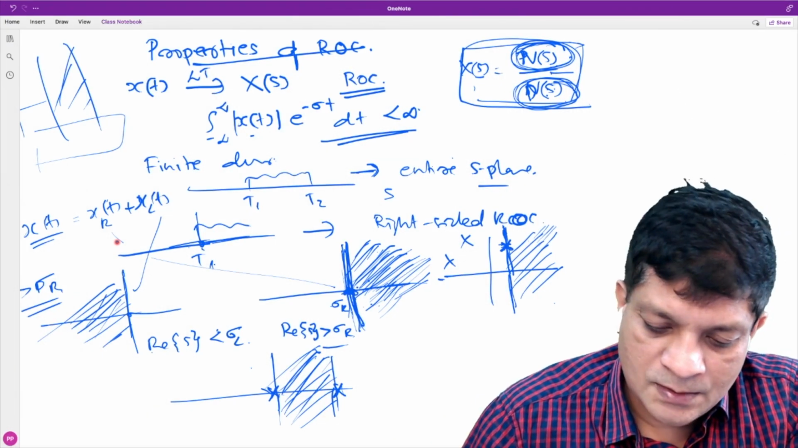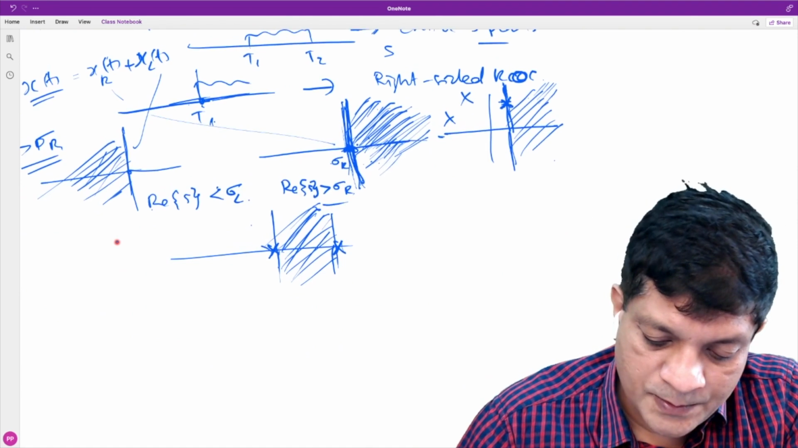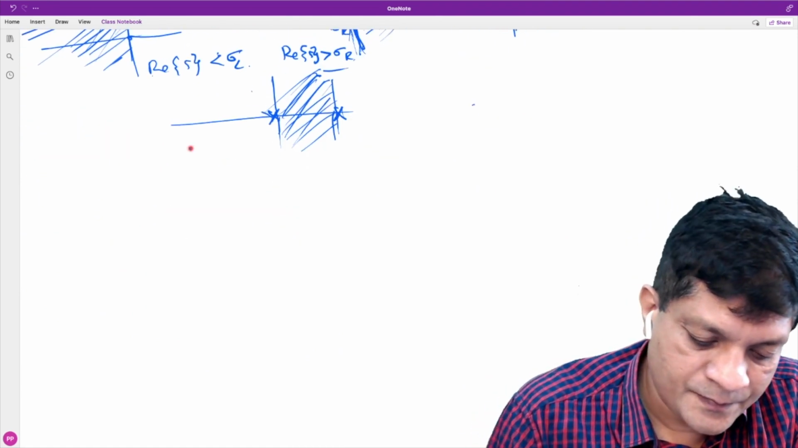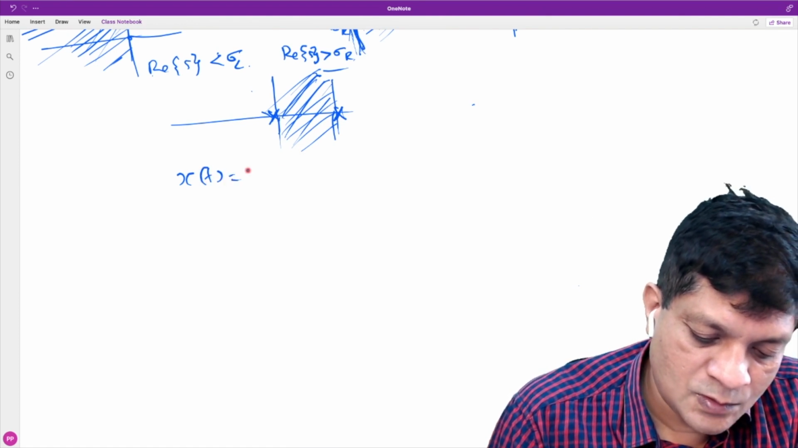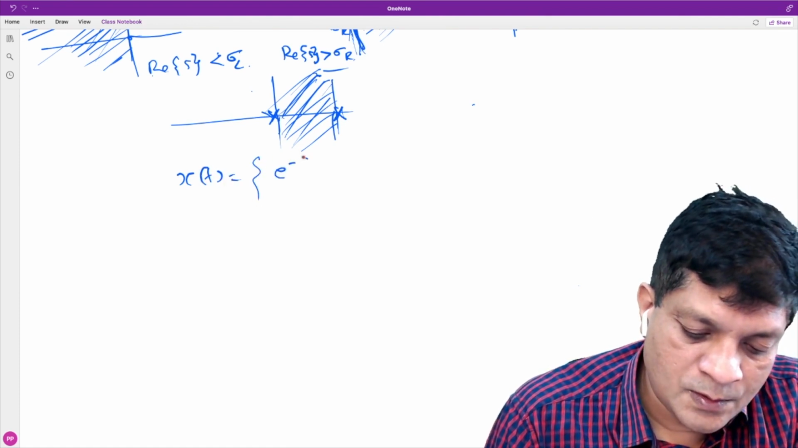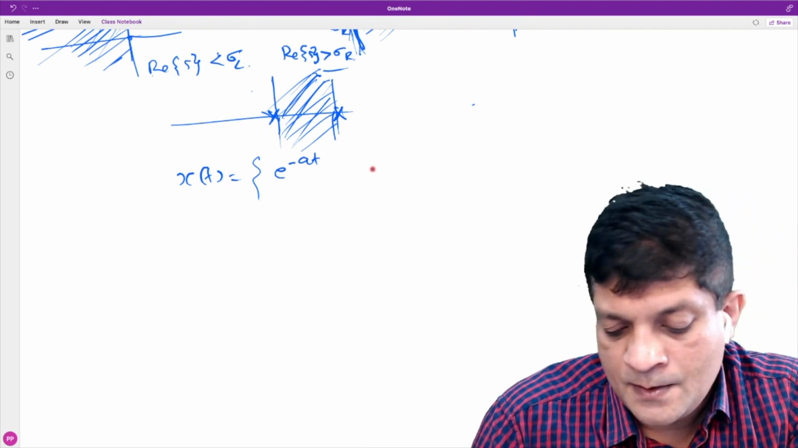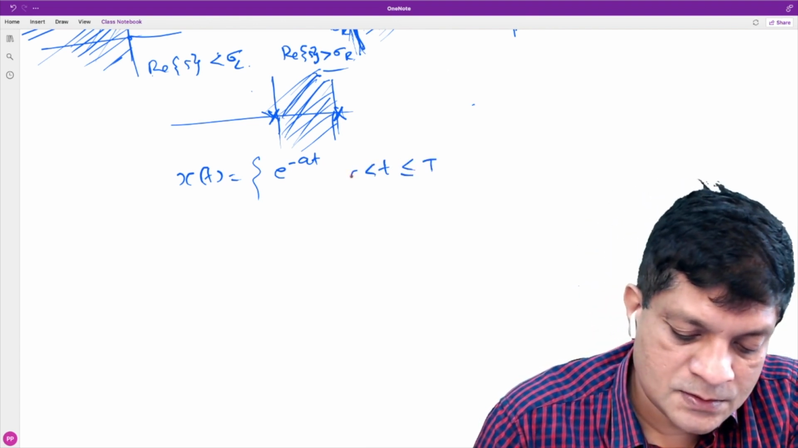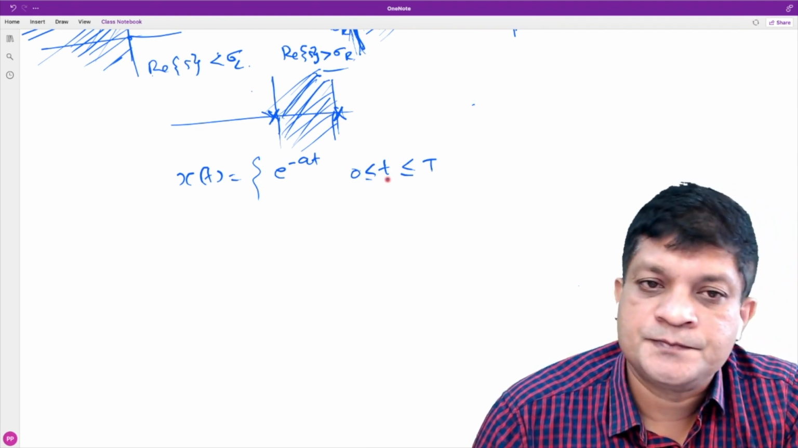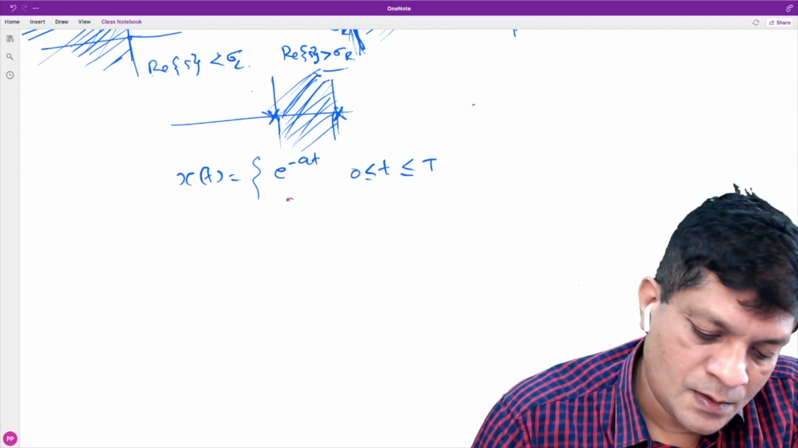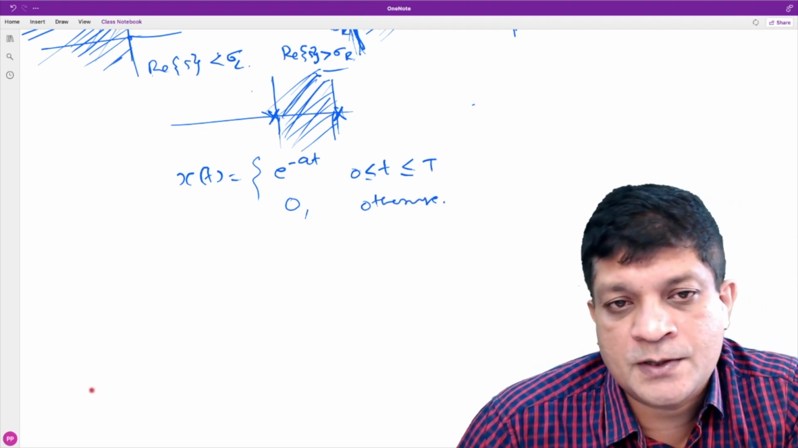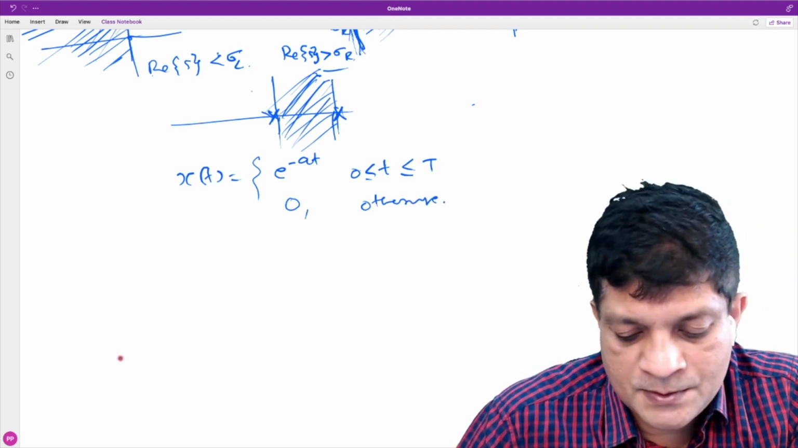Careful, I'll give you an example. This is an interesting example given in Oppenheim. Suppose we consider a signal x(t) equal to e to the power minus at, for t less than or equal to T, t greater than 0, and 0 otherwise. It is a finite duration signal. Can you tell me what is the Laplace transform of this signal?